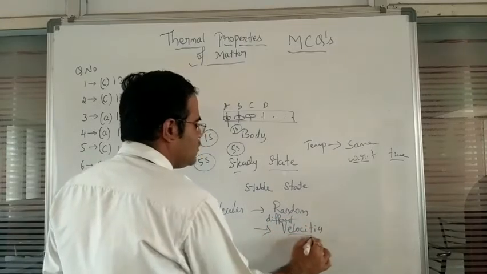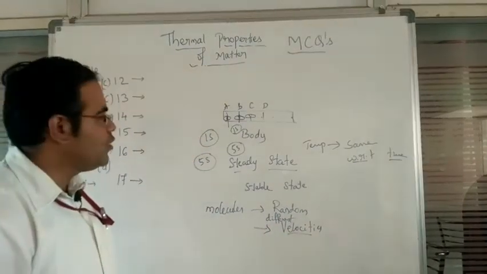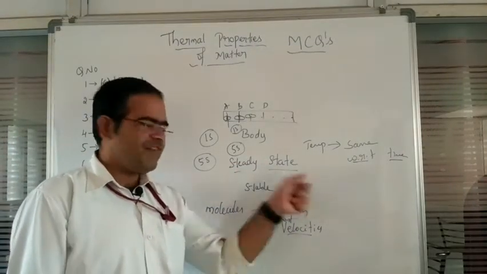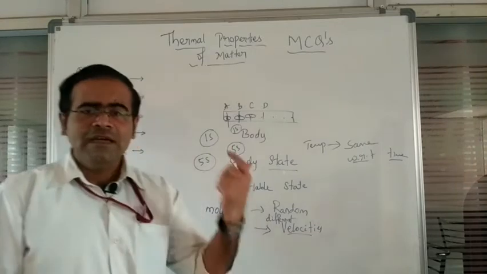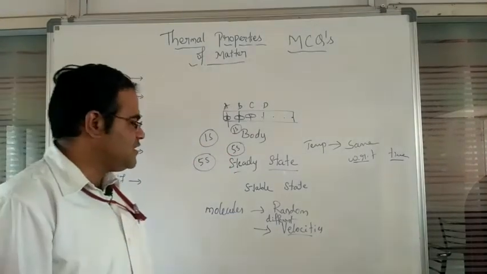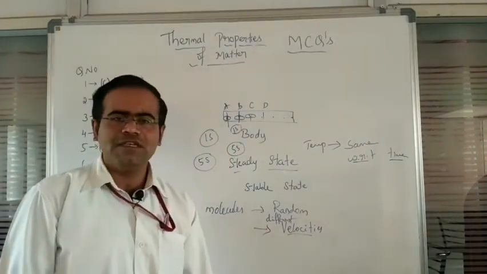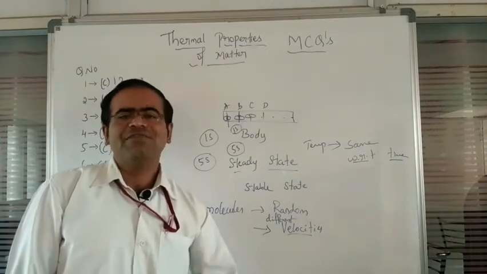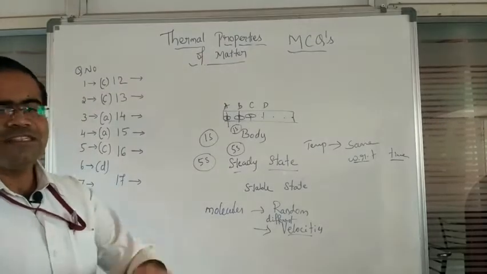Why different velocity? Because different amount of temperature. So different amount of temperature means different amount of thermal energy. Different amount of thermal energy means different amount of velocity is observed. And different amount of velocity means different amount of kinetic energy is observed.